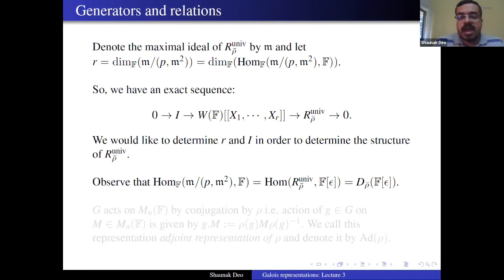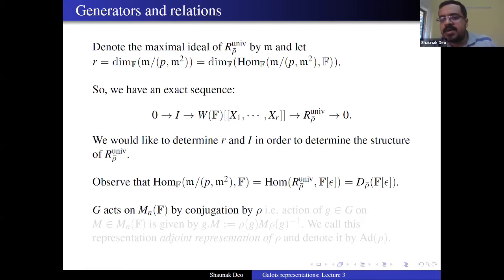Okay, so that's why we had this second inequality in the second line above, that the dimension of hom F of M modulo P M square to F equals the dimension of hom F of M comma P M square to F. So this amounts to studying what the deformations of rho bar to F epsilon are. If you want to determine the dimension of this set, we should determine the dimension of D rho bar of F epsilon. Basically this equality is giving a vector space structure to D rho bar F epsilon. Whenever you have two deformations, you just add their epsilon parts, and you get another deformation. That is the vector space structure.